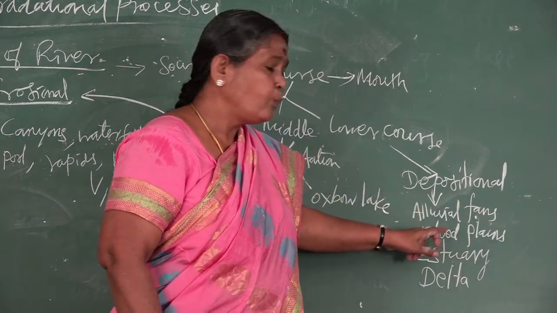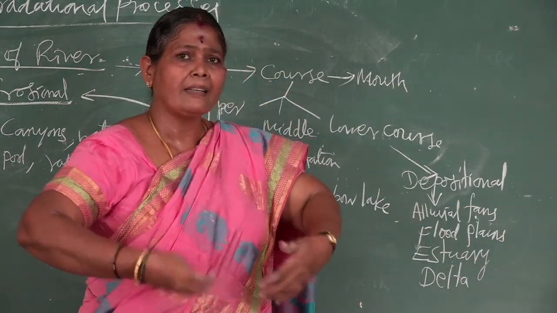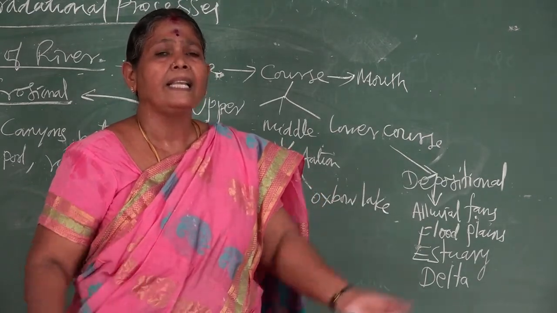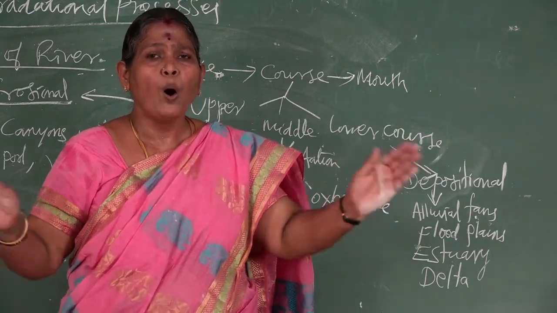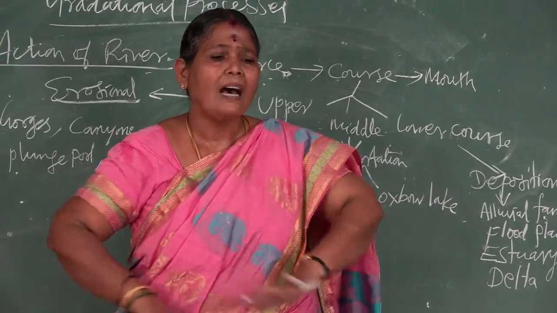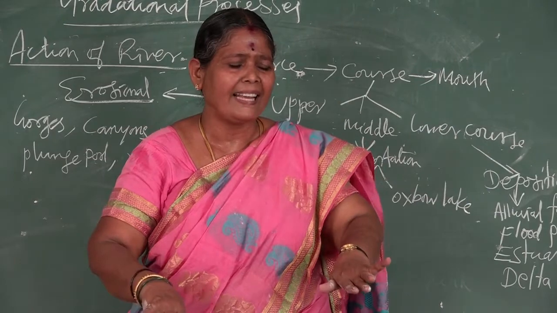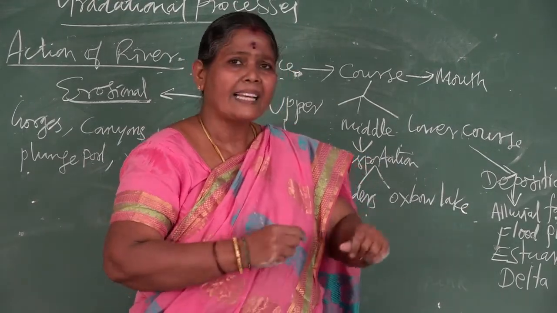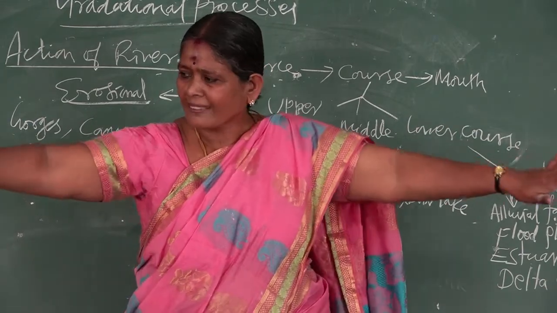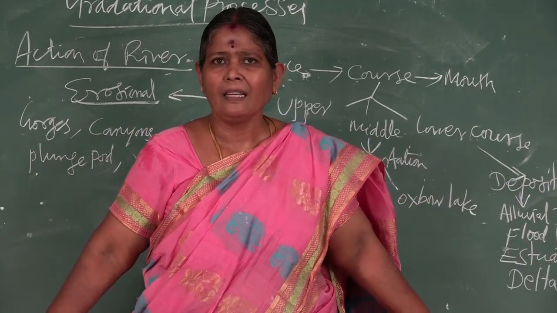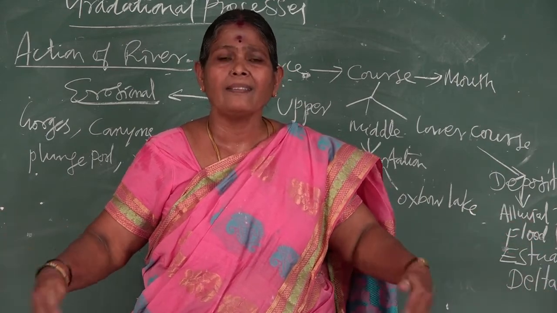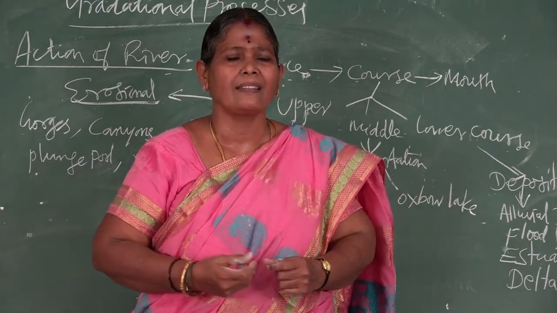Then flood plains. When the river experiences flood in the rainy season, it deposits a large amount of silt on the banks of the river, or over a vast area too. We call these flood plains. This is a region of fertile alluvial soil, because new alluvium is deposited here.